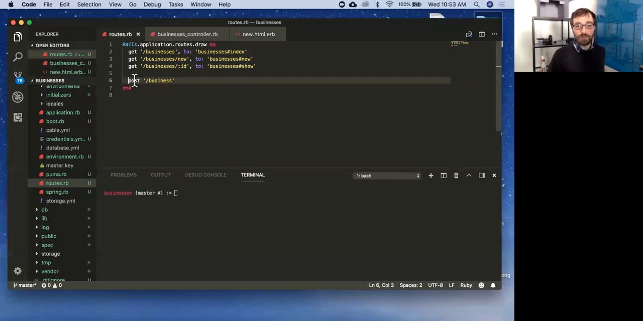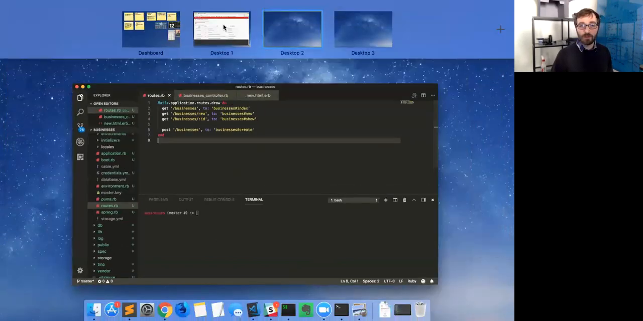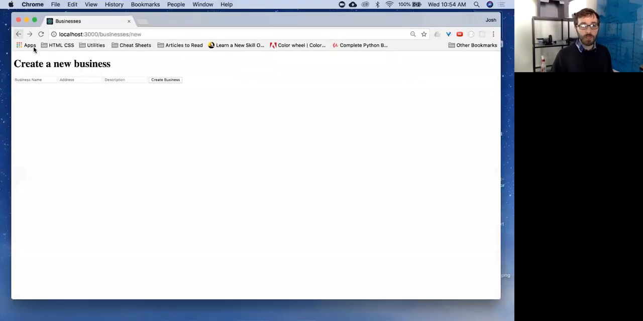So now I'm going to set a post to business. Except not with a 3, with an E. Comma. Where is that going to go? It's going to go to still businesses, hashtag create. I'm going to have a create action. Nice. So I've defined this route. Just want to make sure this is going to work. Let's go back.